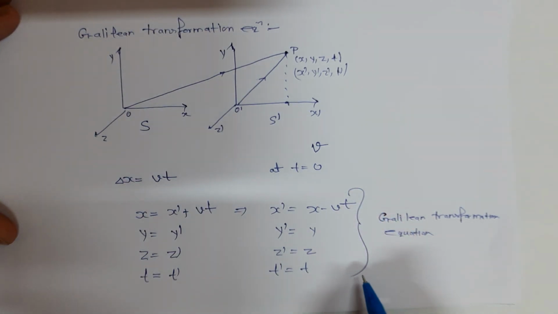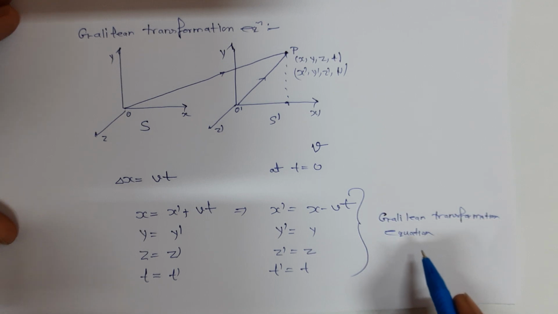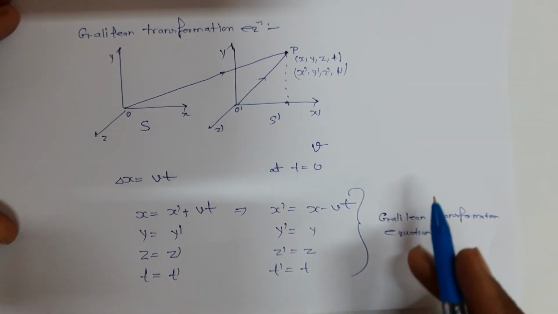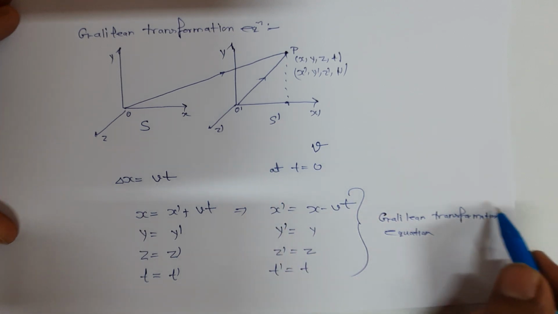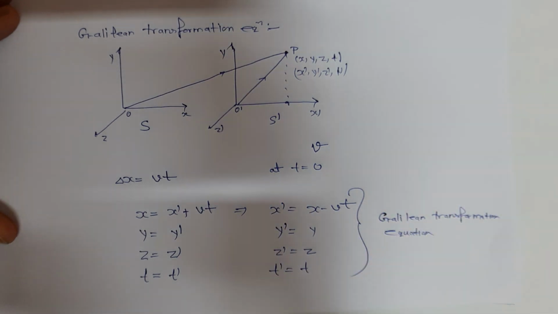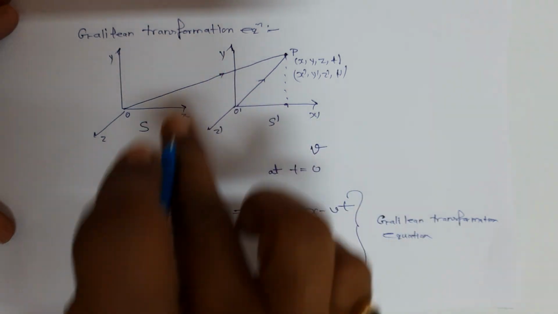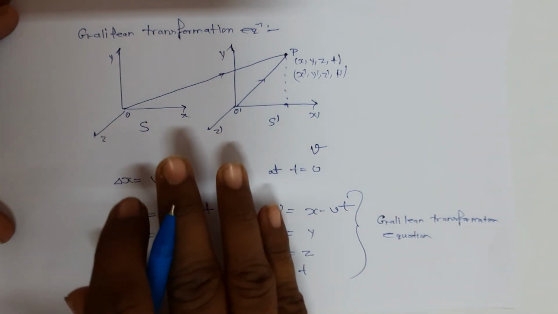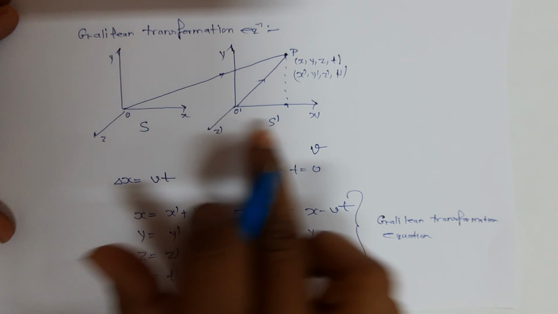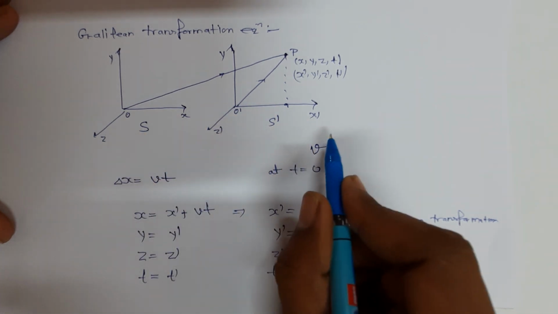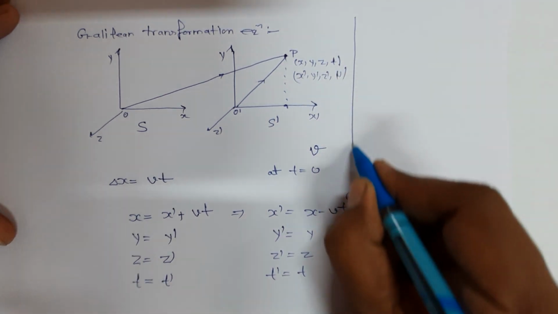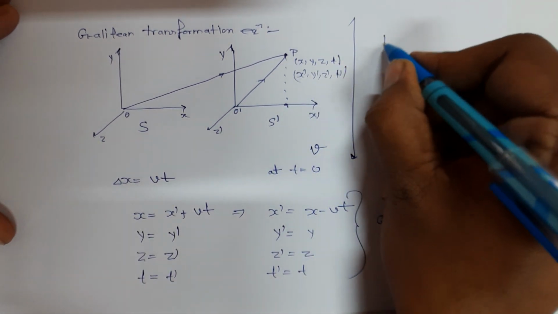This set of equations gives the transformation equations of coordinates from one inertial frame to another, and hence they are termed as Galilean transformation equations. These equations were derived assuming a very simple case in which S dash is moving with respect to S in the positive x direction.